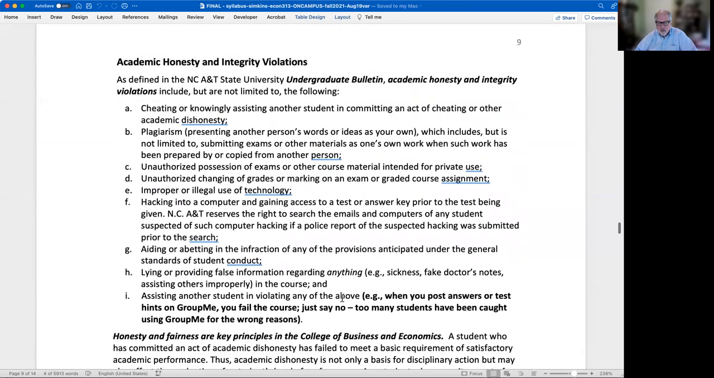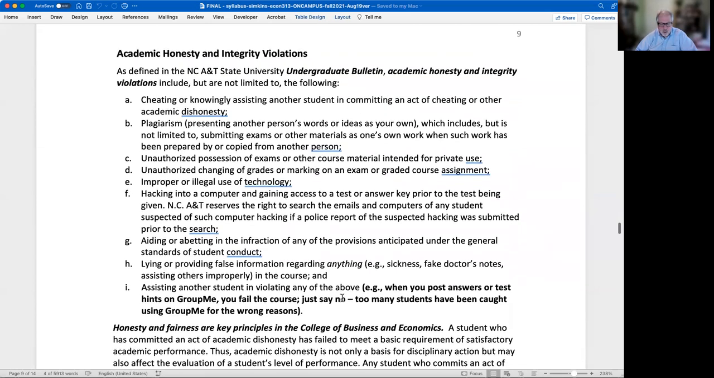These are the kinds of things. This comes from the undergraduate bulletin for the university, which is really the key document that outlines all policies and procedures for the university. You've got a link to the undergraduate bulletin here in this document as well. But these are the kinds of things, but not the only things, that would account for academic dishonesty. So I like to think about it the other way, that is maintaining academic honesty and integrity and violations of that, as opposed to academic dishonesty. Okay.